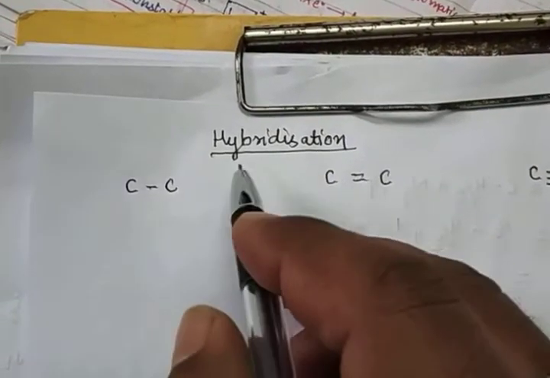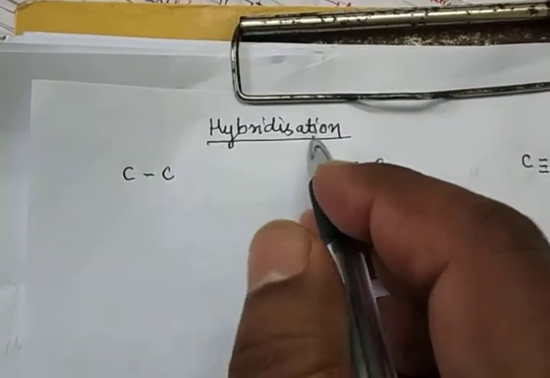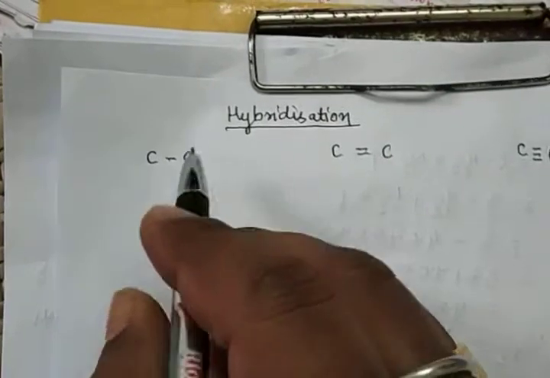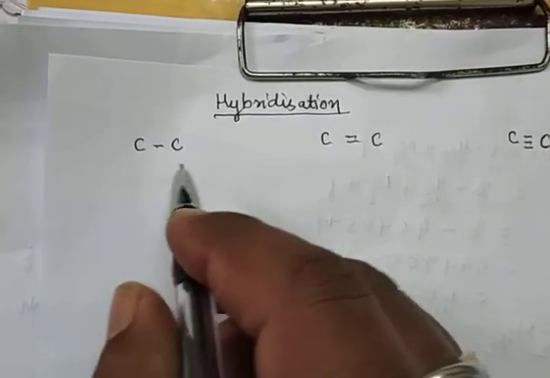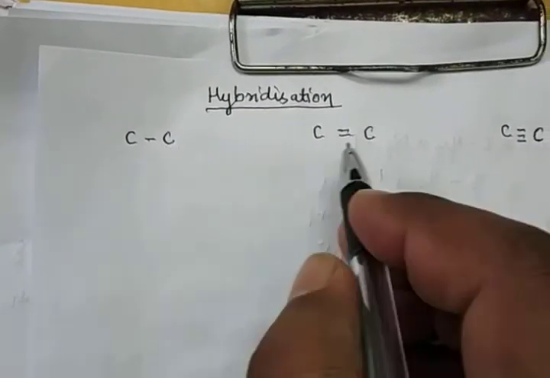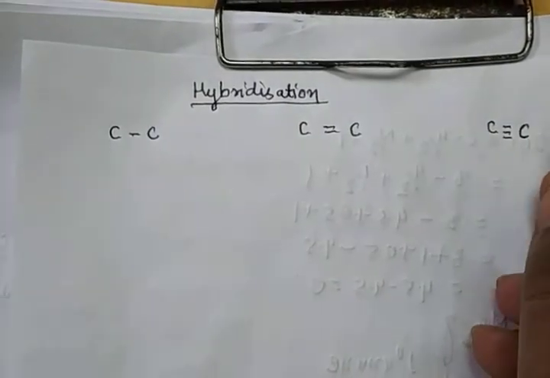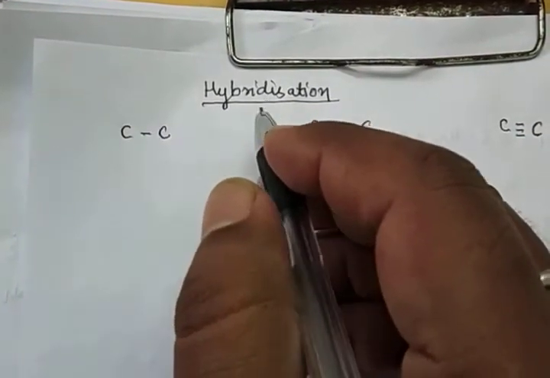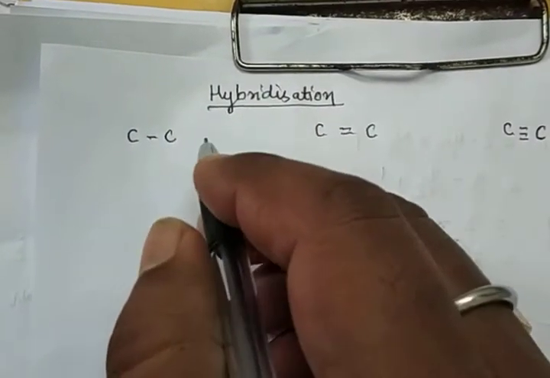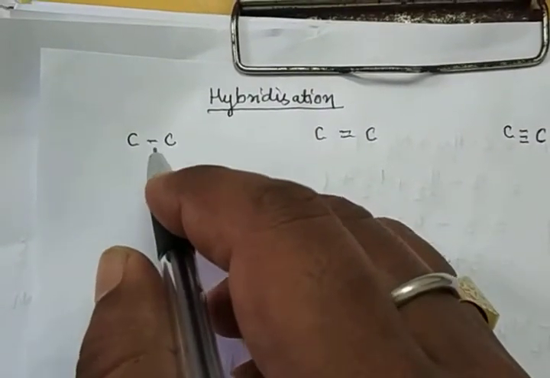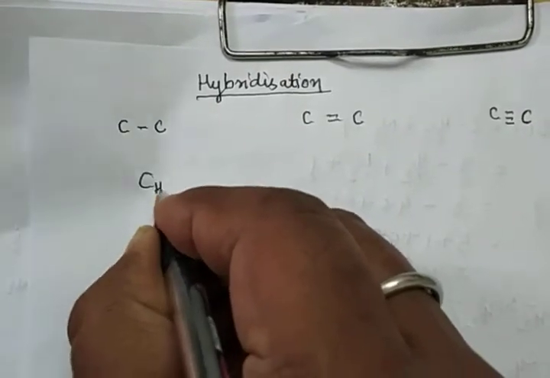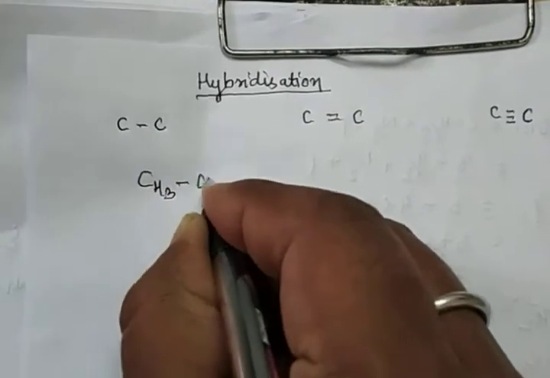Before tautomerism, we will discuss hybridization. This is a very important topic. Now, in hybridization, there is a carbon-carbon single bond, a carbon-carbon double bond, and a carbon-carbon triple bond. We will focus only on the single bond. So there are 3 hydrogens attached with single bonds.